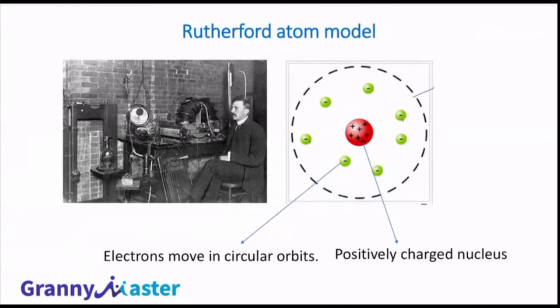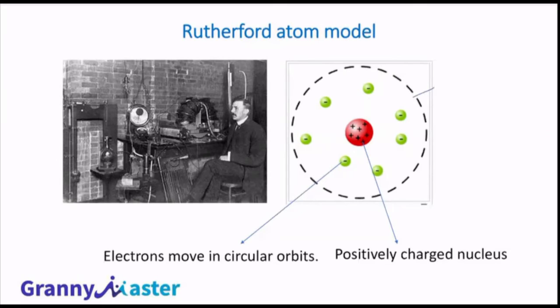For example, if an electron is rotating or revolving around the nucleus, it will lose its energy gradually and will be attracted towards the nucleus. And it will reduce the radius of its movement, and eventually fall into the nucleus. Then there will not be any existence of an atom. This is one of the drawbacks of this model. So as per this model, Rutherford said that electrons are moving very easily around the nucleus.